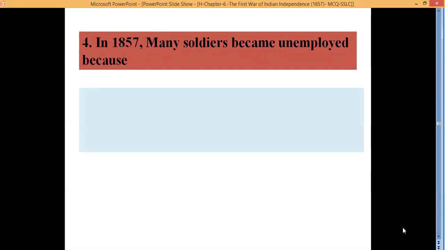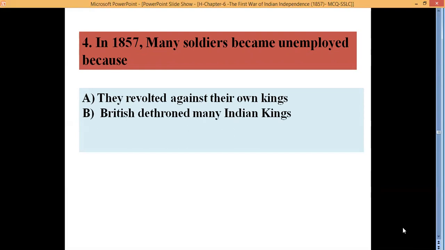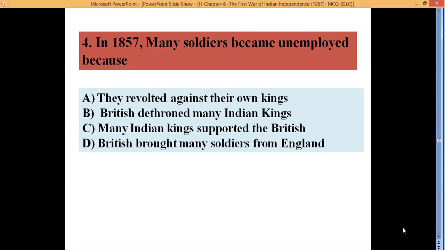Question number 4. In 1857, many soldiers became unemployed because A. They revolted against their own kings. B. British dethroned many Indian kings. C. Many Indian kings supported the British. D. British brought many soldiers from England.